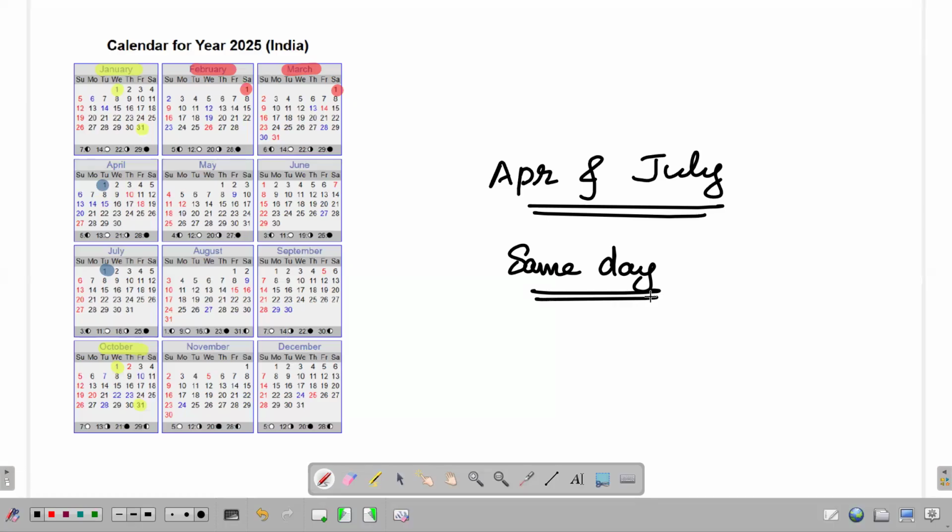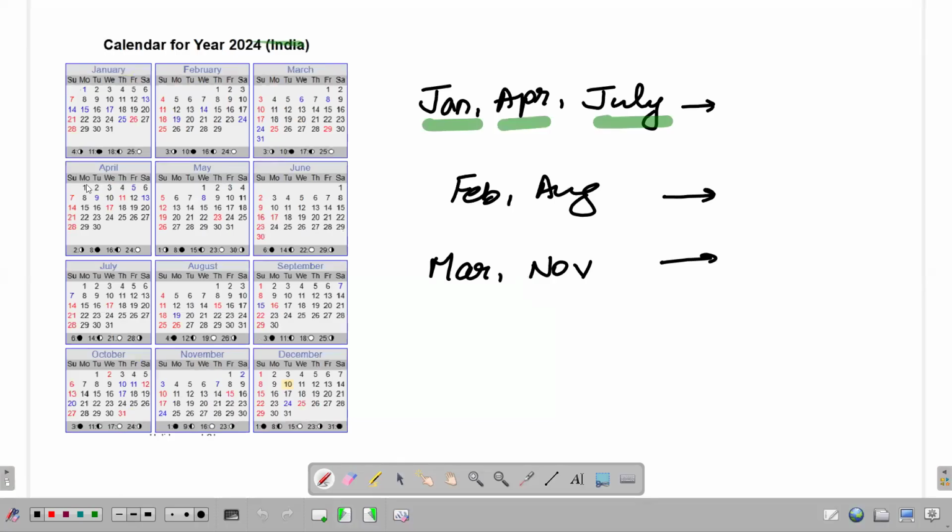It doesn't matter whether it is a leap year or non-leap year. Look at 2025, April and July start on the same day. Look at 2024, April and July start on the same day. So that's another interesting point that you can note.